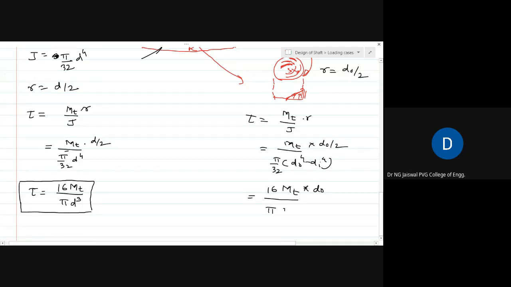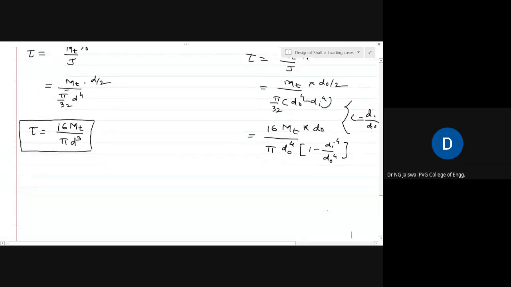And again, to arrive at a desirable equation, I am taking common dO raised to power 4. The bracket inside will be 1 minus di raised to power 4 divided by dO raised to power 4. C is another parameter I introduced. I said that C is di by dO. So this term becomes c raised to power 4. One dO will get cancelled, so the remaining is dO cube in the denominator.